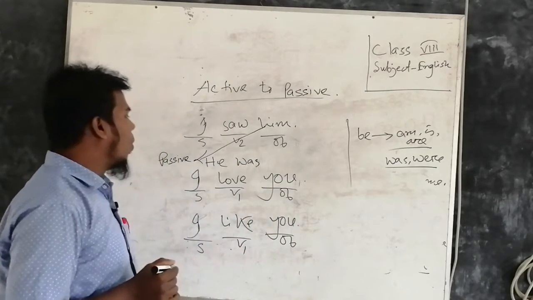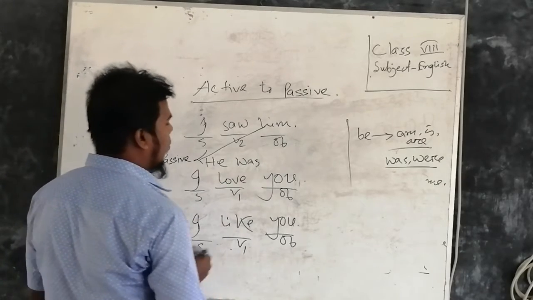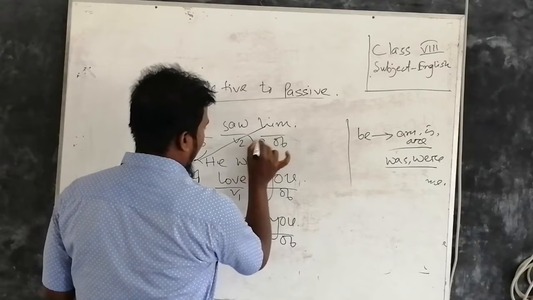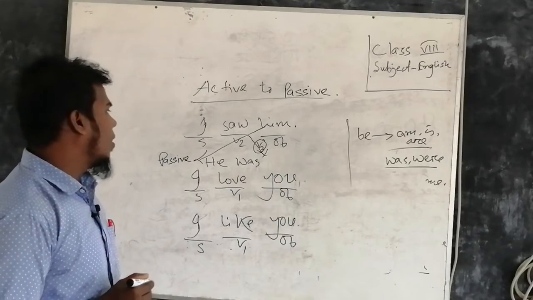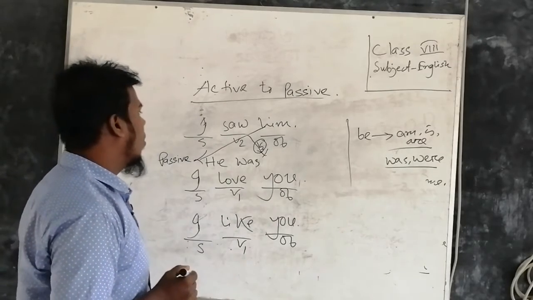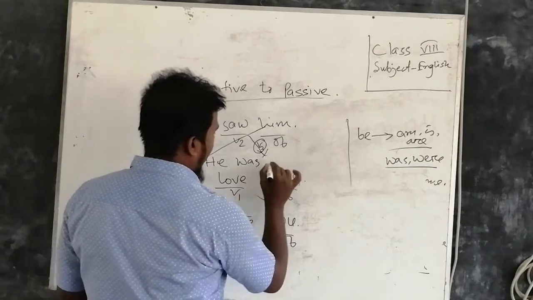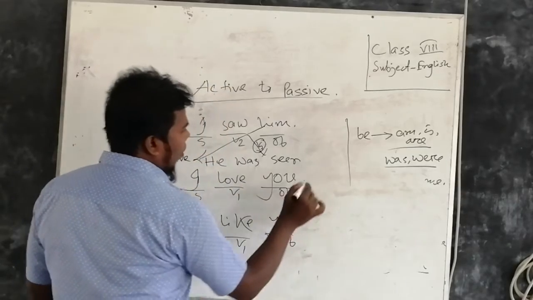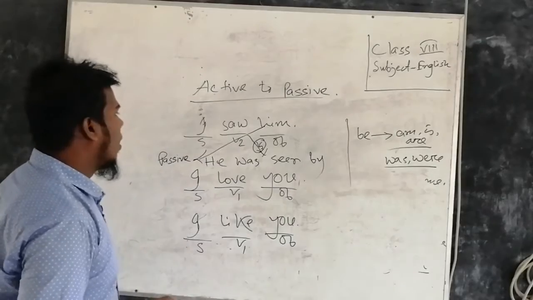Then we have to turn the main verb into past participle form. We know V3. We know saw is the second form or past form of the main verb see, and the third form will be seen. Then we will add a preposition by.